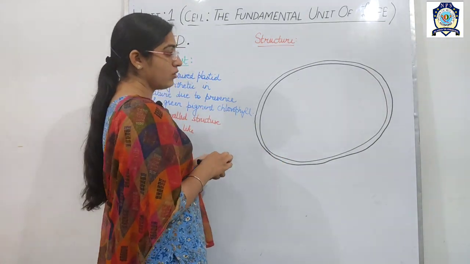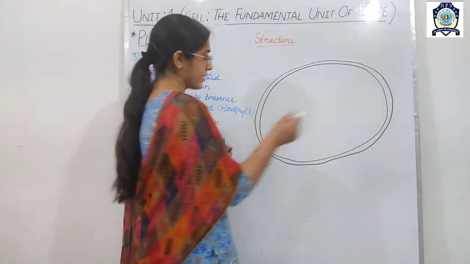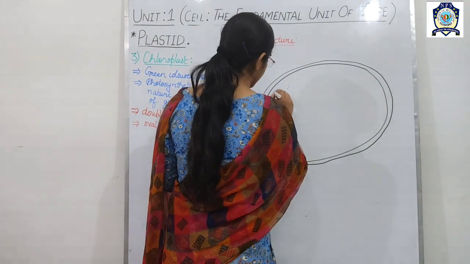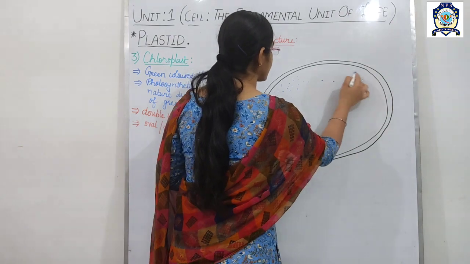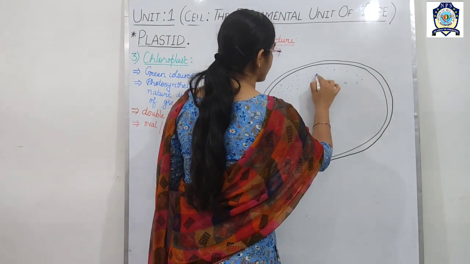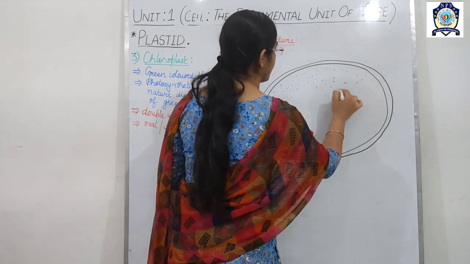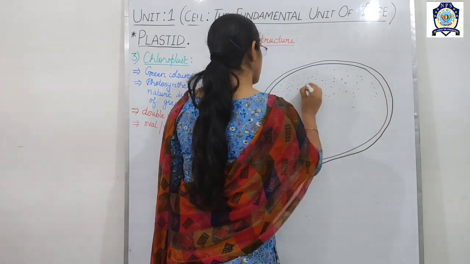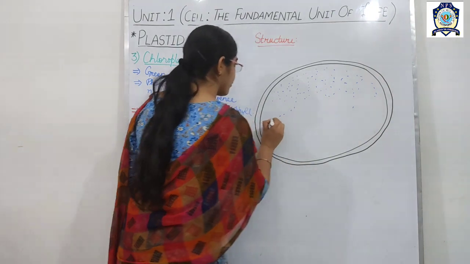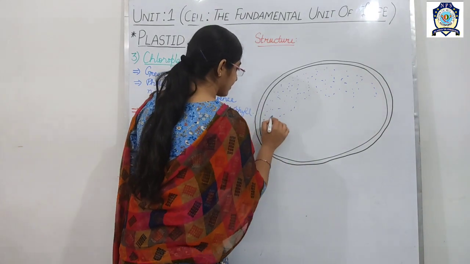Okay, now there is present this matrix. As in the cell we say the matrix is called the cytoplasm, but here, in this way you have to fill the matrix.